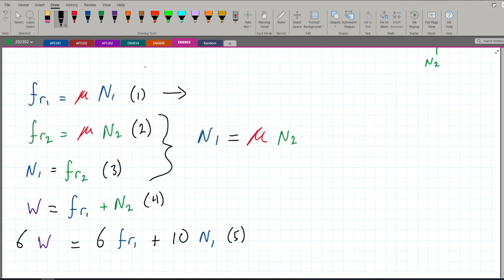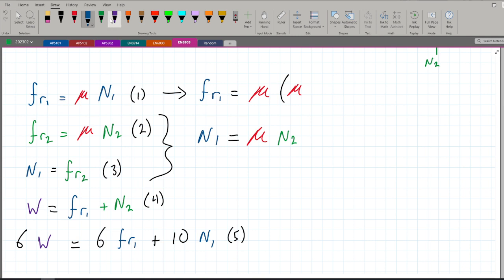So we're going to get FR1 is equal to mu, sorry, mu times mu again N2.